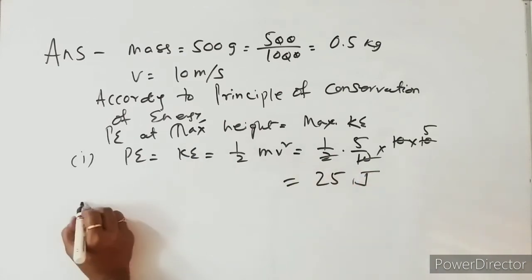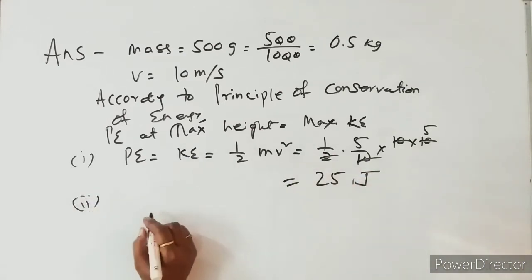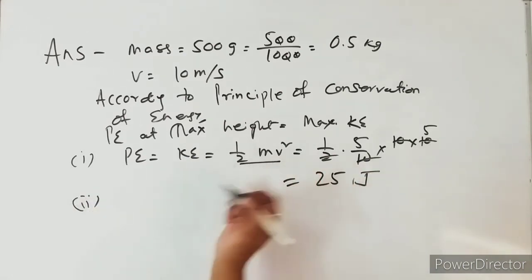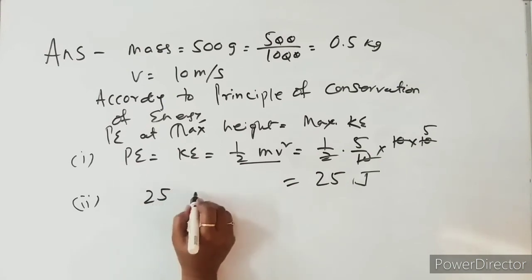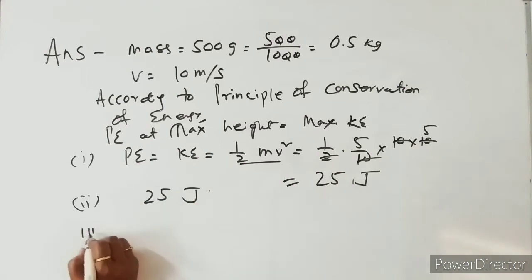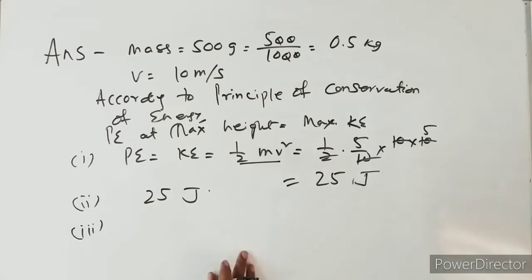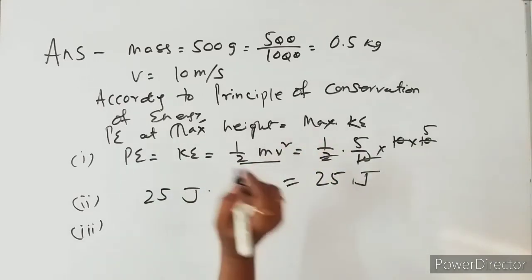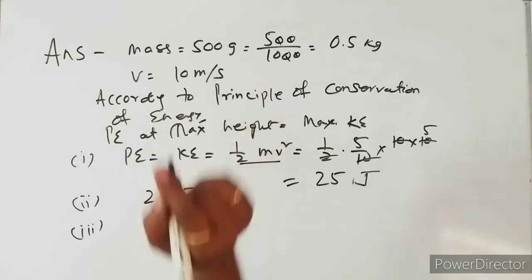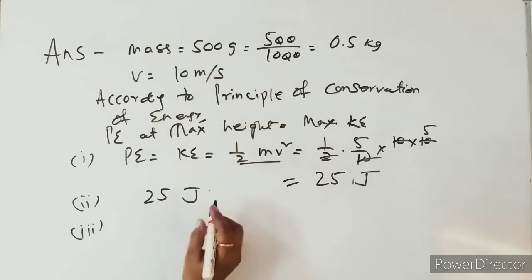So this equals 25 joule. Second part, what is given? Kinetic energy. So this one equals half mv square. This one also will be 25 joule. Third point, what is given? It is given total energy at the midway, somewhere between the beginning point and the end point, somewhere in the middle.